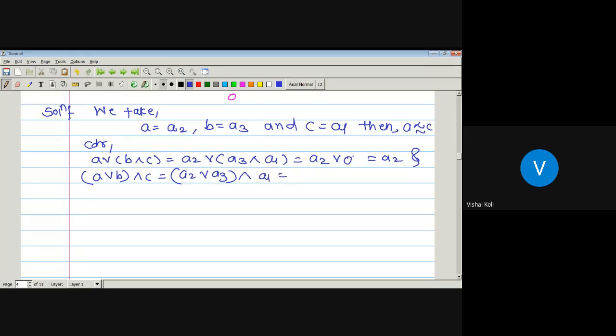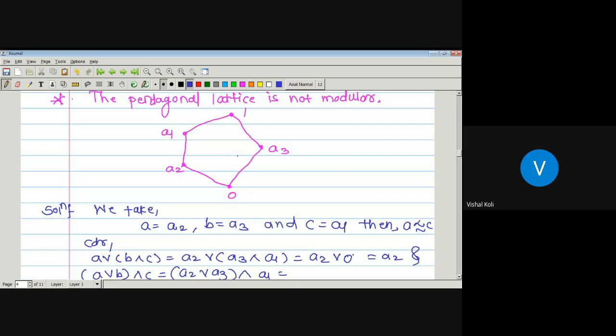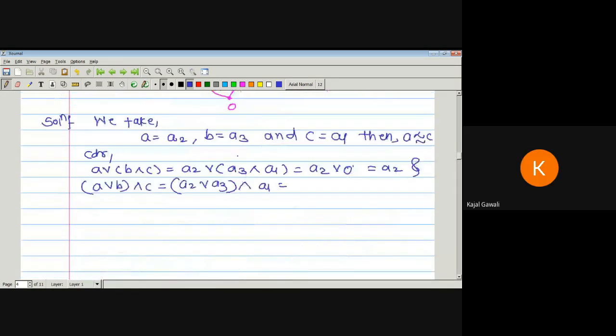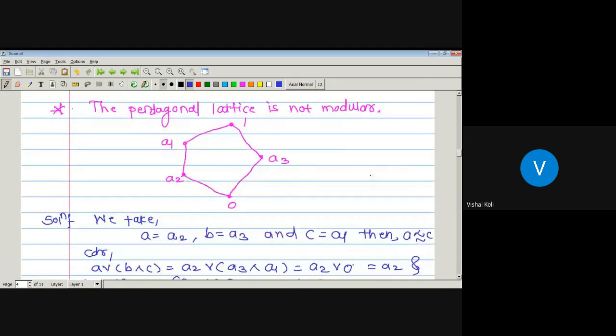What is the join of A2 and A3 by this Hasse diagram? 1. Meet of A1 with 1 is A1. Now, from this diagram, is A1 equal to A2?